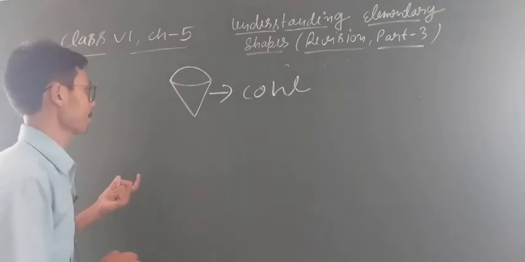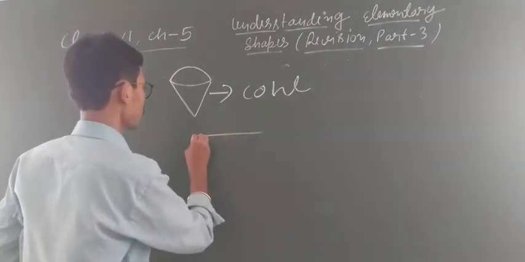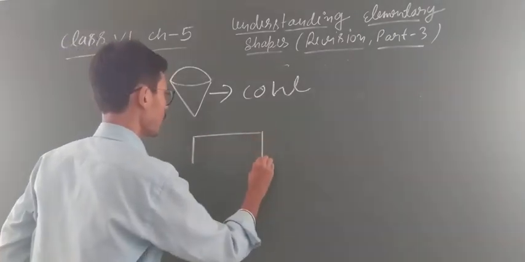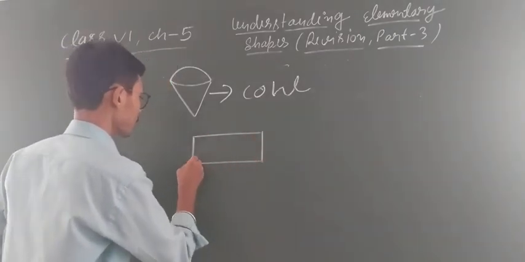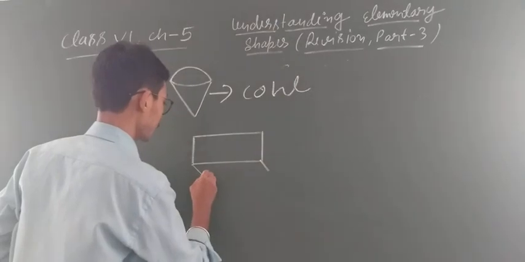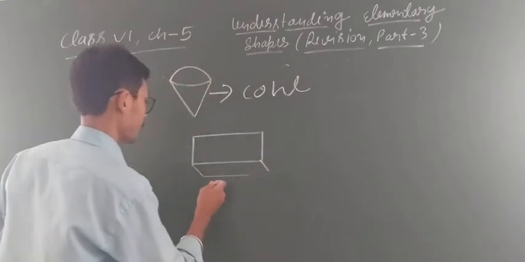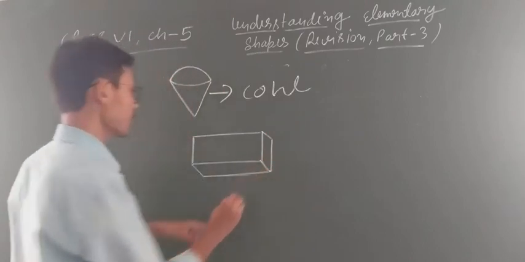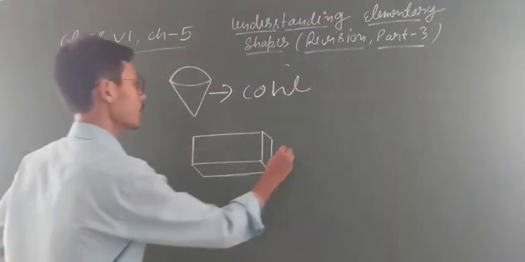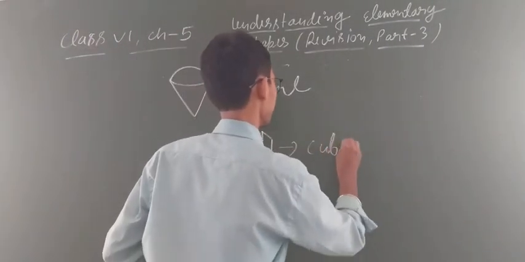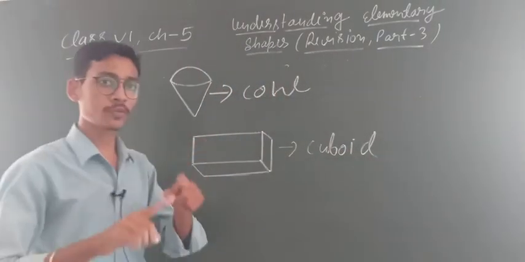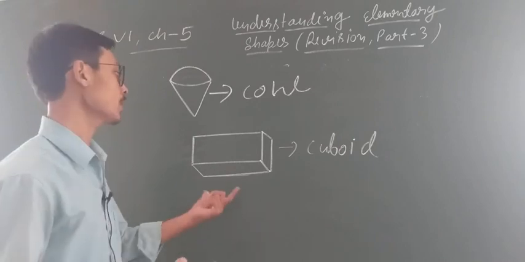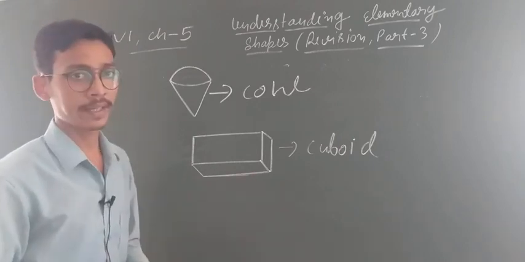Or, for example, your geometry box. You know that your geometry box looks like that. Your geometry box is like that, son. Look, so what is this? This is our cuboid. And if you see a brick, your book, your textbook and copy, this is also a form of cuboid. Clear everyone?